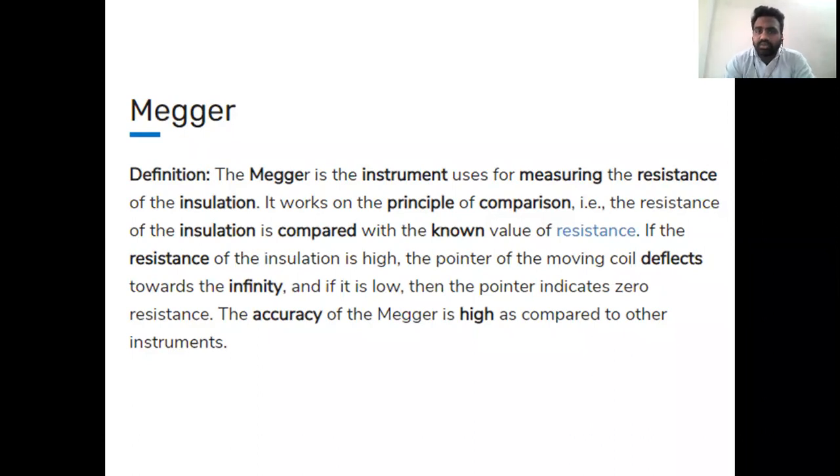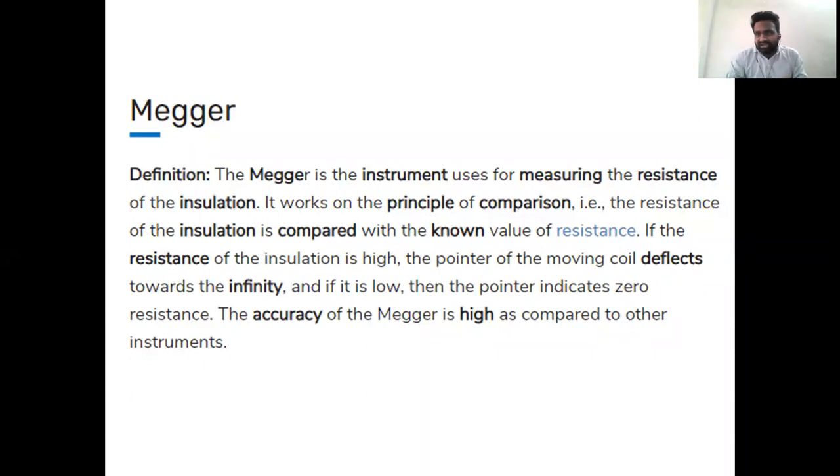How can we calculate this high resistance, which is earth resistance? With the help of an instrument called Megger. There are various instruments like the megohmmeter, but if we discuss in detail, Megger plays an important role and is quite accurate compared to other tools.